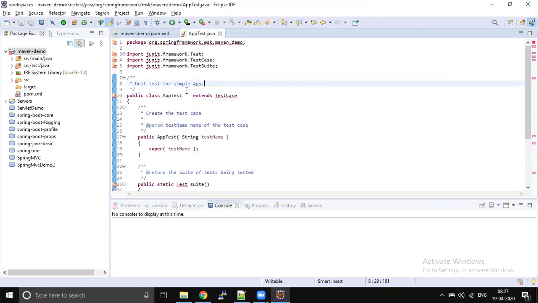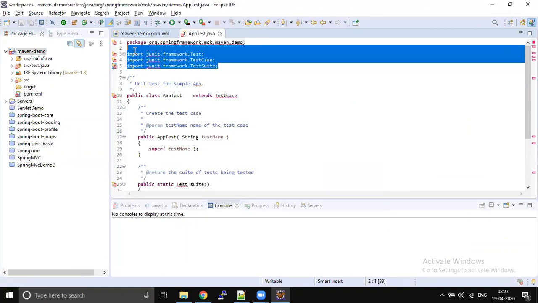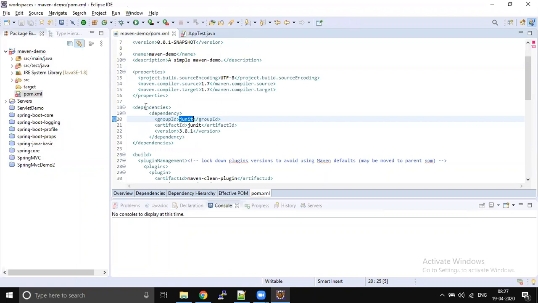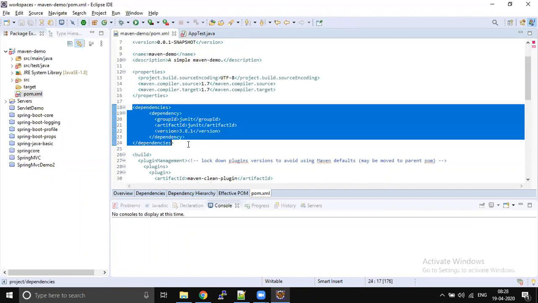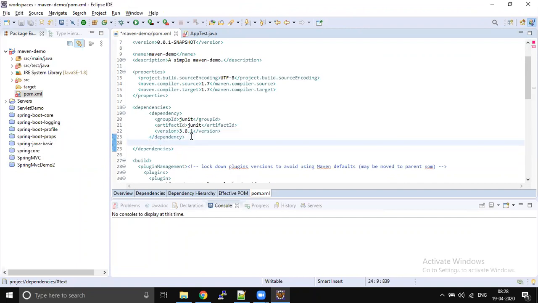So I'm using some dependencies in my project. I'm using JUnit Java files. How am I using JUnit Java files? It is just because of dependencies. Tomorrow, if I want to use a Spring jar file locally, what should I do? It is just a matter of adding one more dependency in my pom.xml.